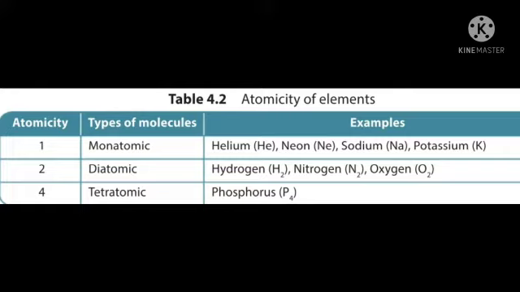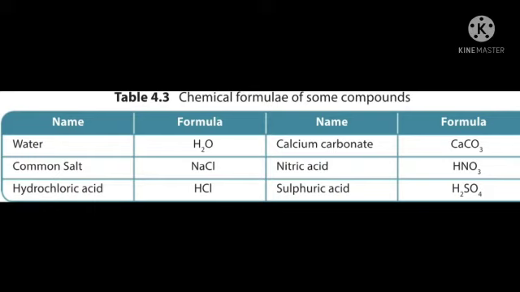See the last one. Phosphorus, P4, 4. So 4 means atomicity is 4. What's the type of molecule it is? That is tetratomic. Next, today we are going to learn about chemical formula. So what is chemical formula? An element can be represented by a symbol. A chemical compound can be represented by its chemical formula.